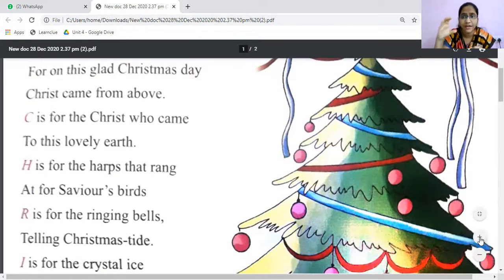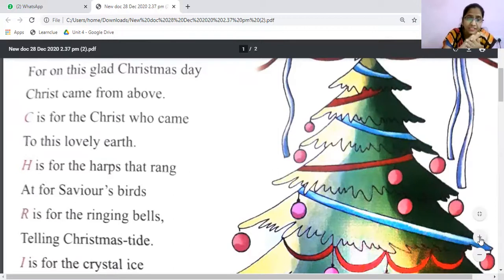C stands for Christ, to this lovely earth, where he had come from above, from the heaven. How is the earth? Earth is lovely, very beautiful, superb. That's what we see in this poem.